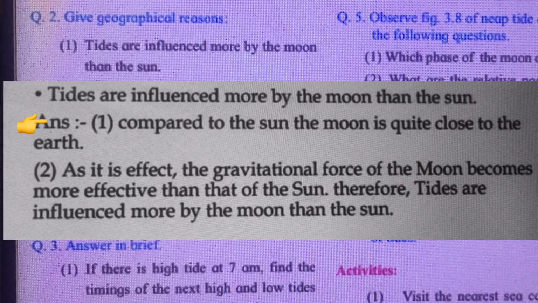Question number 2, give geographical reasons. First one, tides are influenced more by the moon than the sun. Answer, compared to the sun, the moon is quite close to the earth. As its effect, the gravitational force of the moon becomes more effective than that of the sun. Therefore, tides are influenced more by the moon than the sun.